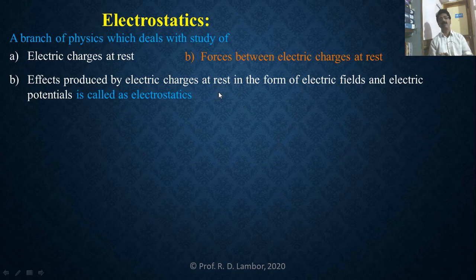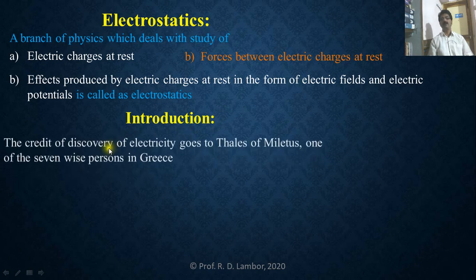So we want to discuss the basic parts related to electrostatics, in which first of all we will start our discussion regarding frictional electricity. Before that, we will find out from where the work on electricity was started.